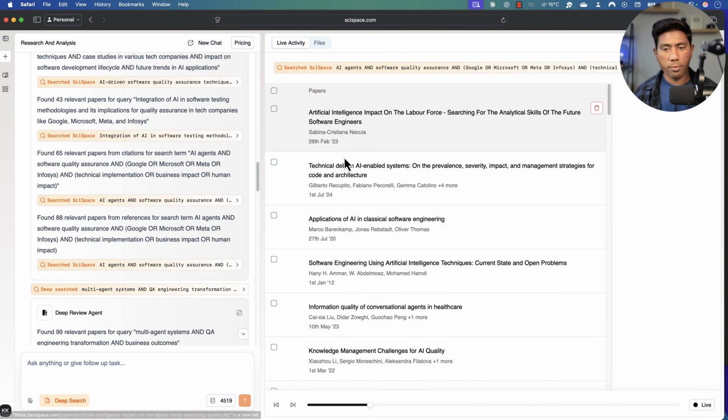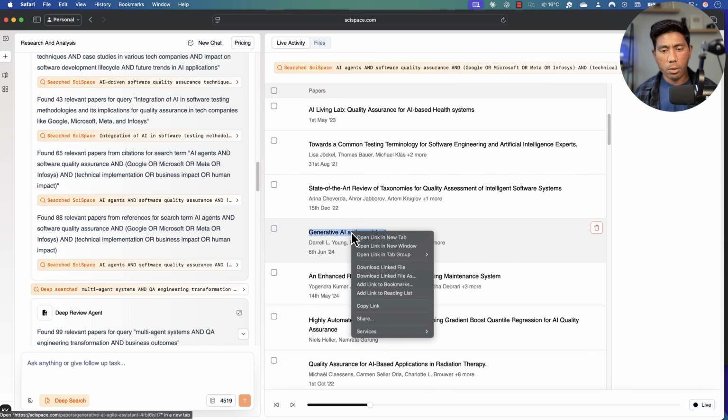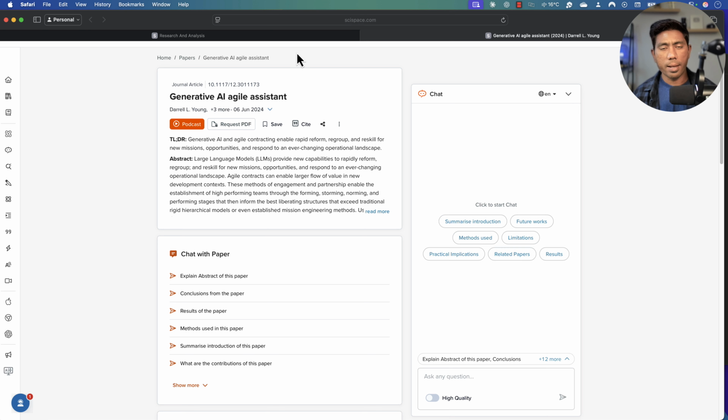And you can see that it has gone through all these different papers, and you can also go and have a look at where this data is coming from. Look at that. The moment I click it, it's going to show you the particular paper for you over here in the SciSpace itself. And you can also even ask questions right from this particular place as well.